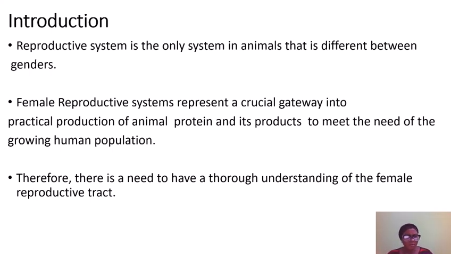So the female represents a crucial gateway into the production of animal protein and its products to meet the need of the ever-growing human population. Now, there is a need to thoroughly understand the female reproductive system because this gives us the opportunity to maximize its potential much better.